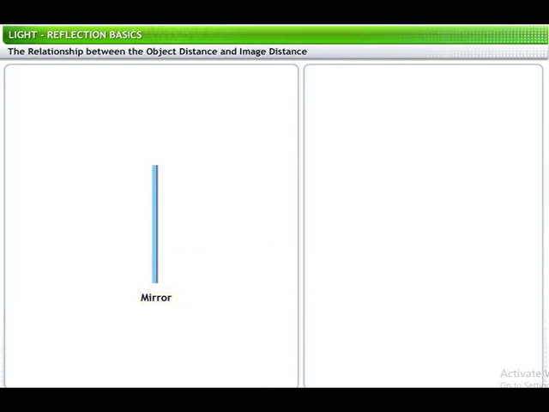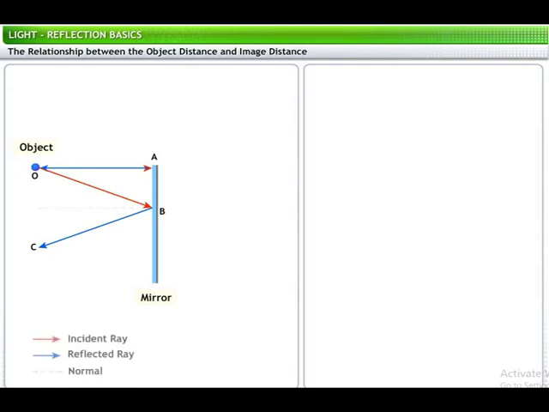How will you verify whether the distance of the object from the mirror actually equals the distance of the image from the mirror? Consider two rays from a point object O, placed in front of a plane mirror. The ray of light, which is incident normally at point A, is reflected back along the same path. However, the second ray, which is incident at point B, is reflected along BC. This ray obeys the law of reflection, such that N is the normal as shown.